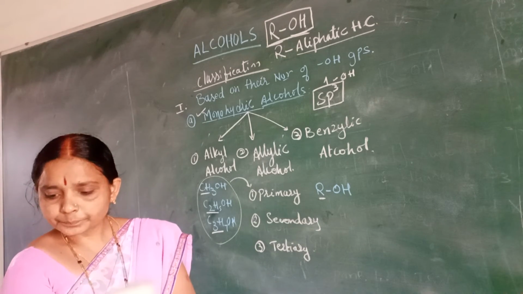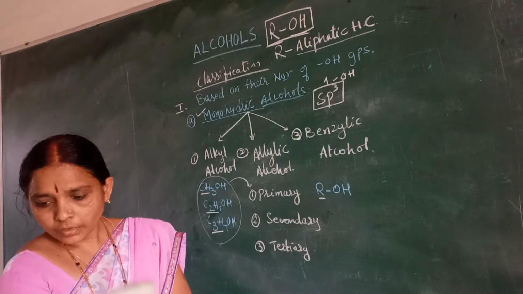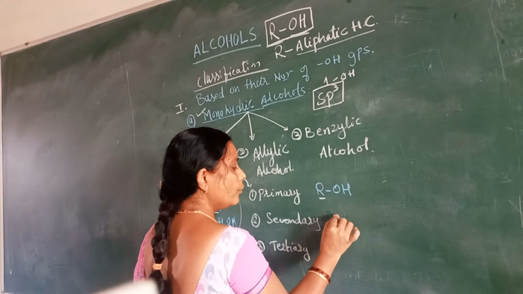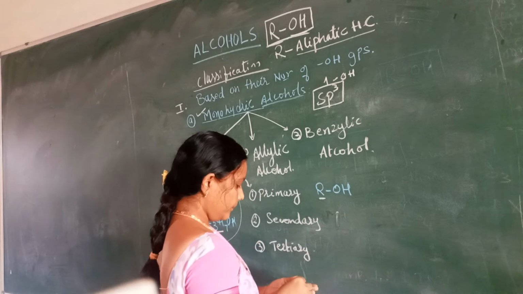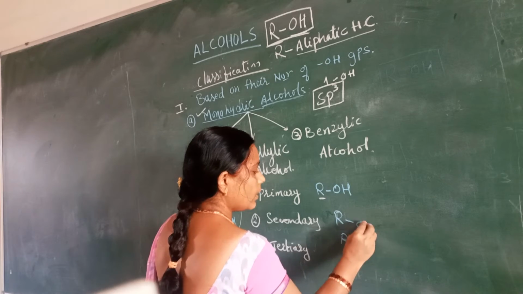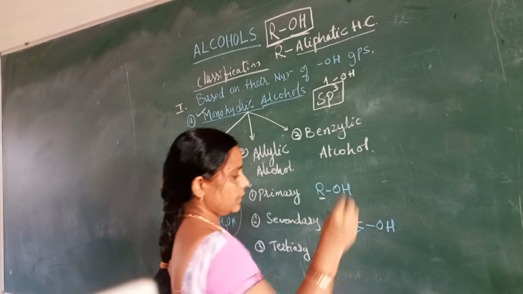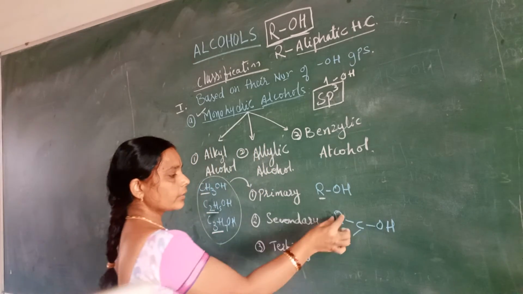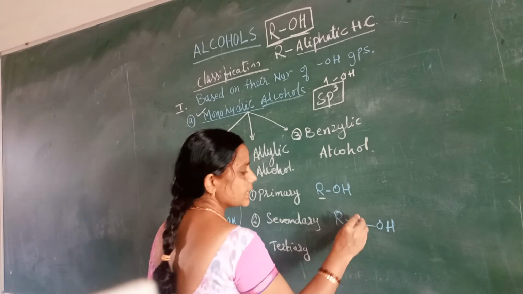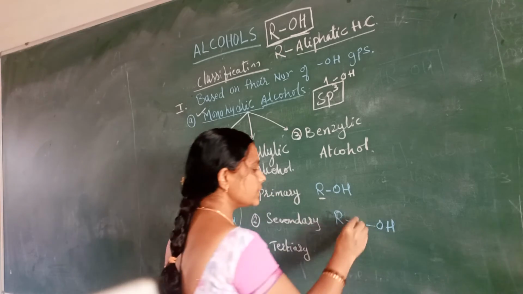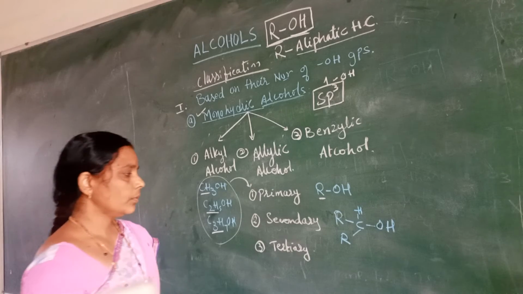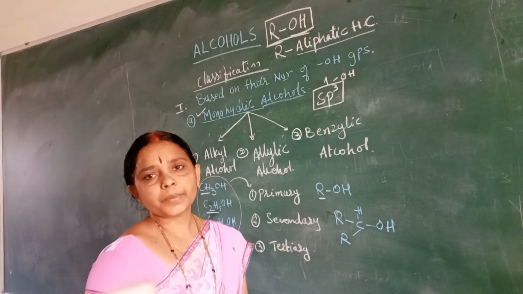Secondary alcohols have 2 R groups. So 2 R groups are there for the carbon atom. Now it is not balanced with the 3 bondings; it has to be balanced with the CH-OH. Next is tertiary alcohol. First, I will give the example of secondary alcohol.